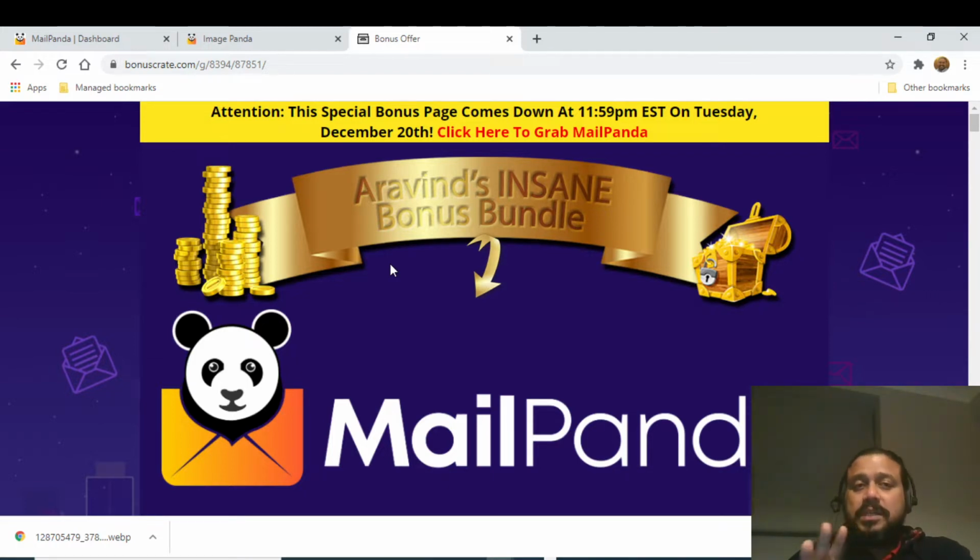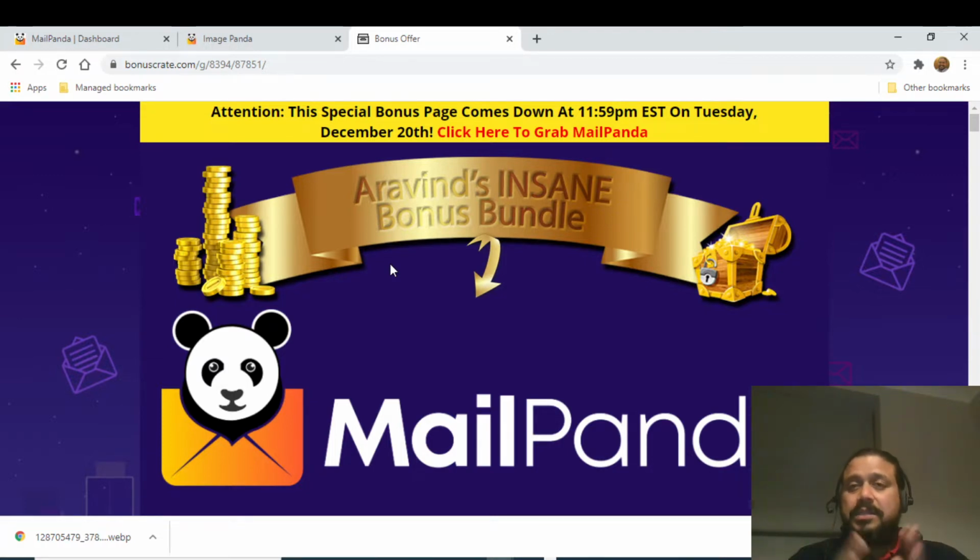But the flip side is you need to pay a monthly subscription or an annual fee, whichever is convenient, which would be in the range of 50 to $100 per month, depending on the number of users you have.